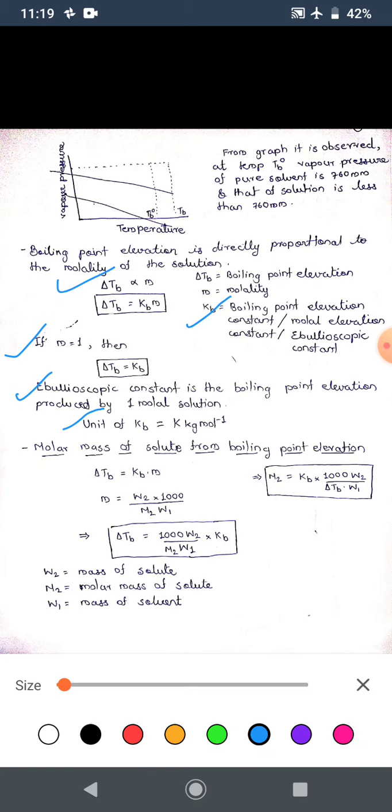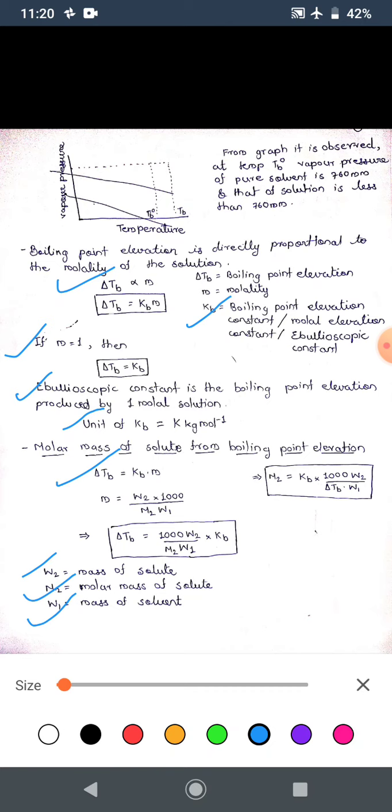I will derive the equation of the molar mass of the solute from the boiling point elevation. The delta TB, that is boiling point elevation, is equal to Kb into m, where m is molality, and the equation for molality is equal to W2 into 1000 divided by M2 into W1, where W2 is what? W2 is the mass of solute, M2 is the molar mass of the solute, and W1 is the mass of the solvent.